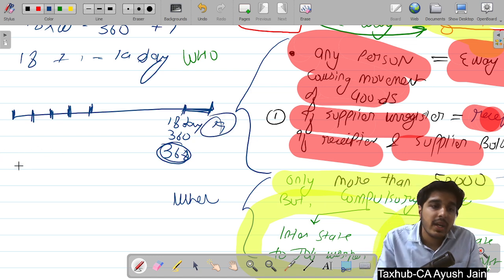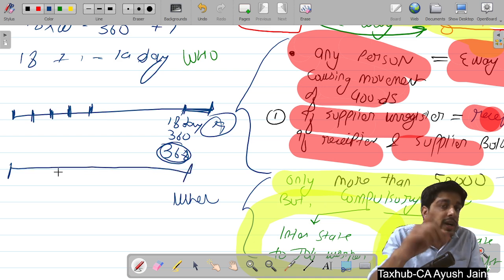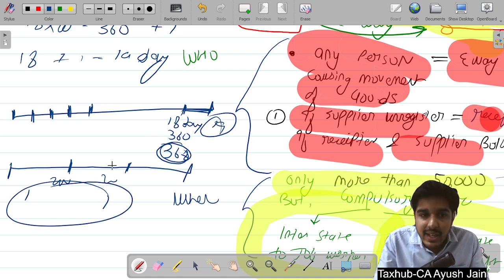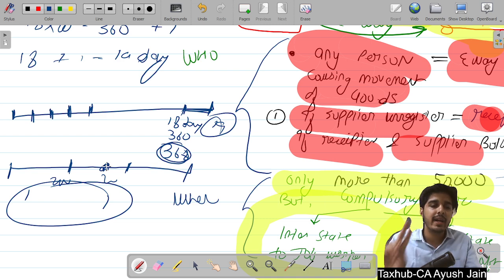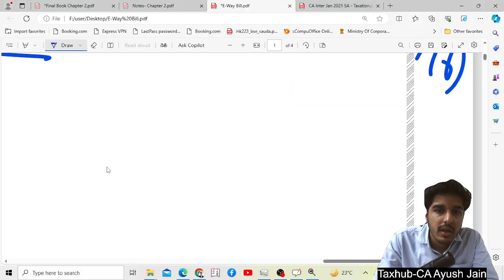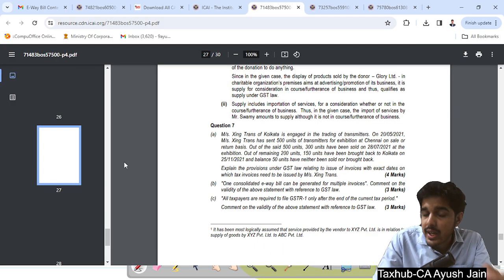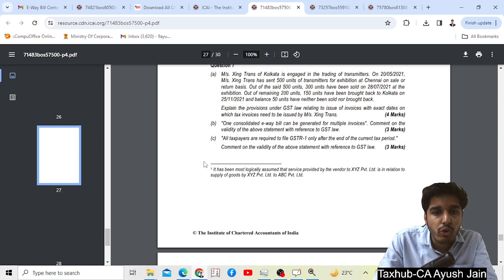Now again, if this is other than the over dimensional cargo case, then for every 200 kilometers I am getting 1 day. So for the first 200 kilometers 1 day, for the next 200 kilometers 1 day. It means my 368 kilometers is lying here, that means I am getting 2 days validity. You don't have to see the solution which is written as this part, because this is outdated.